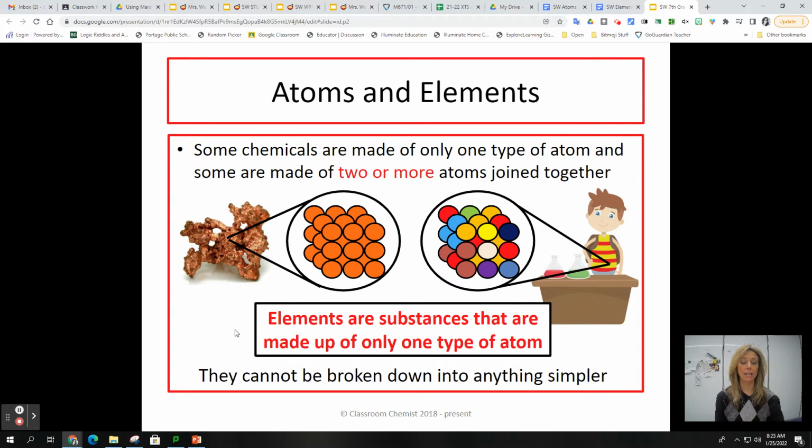So let's start talking about the copper, which is considered an element. Elements are substances that are made up of only one type of atom. As we can see in the picture here, it's just one color. They cannot be broken down into anything simpler. A copper atom cannot be broken down into anything smaller than a copper atom and still retain those properties. So this is the simplest form of matter.